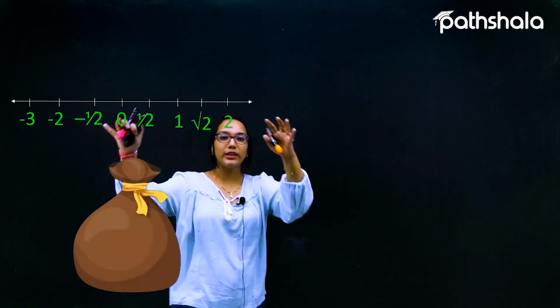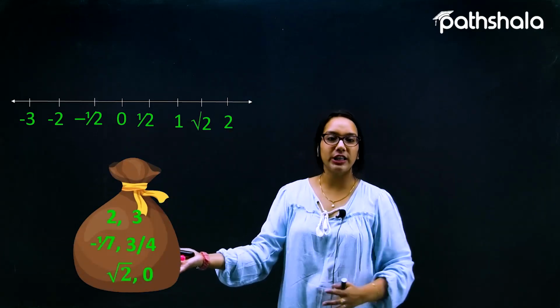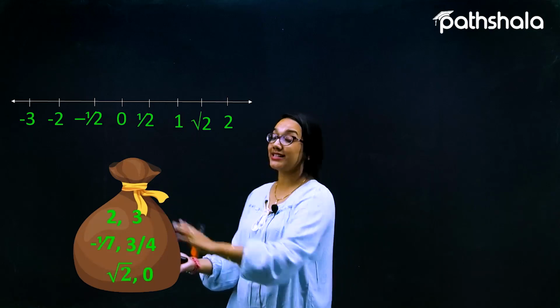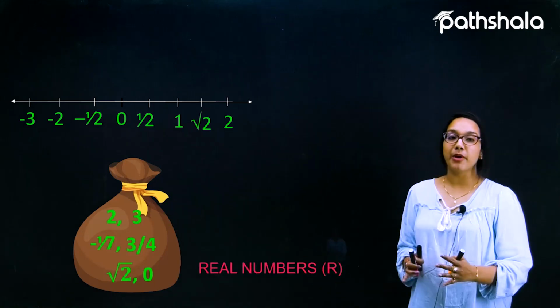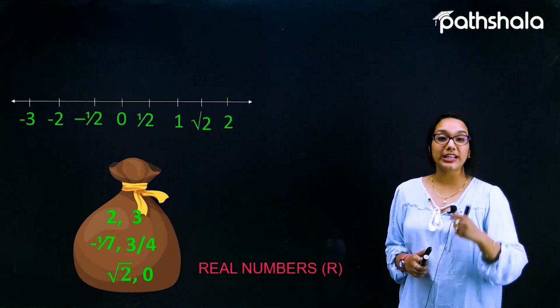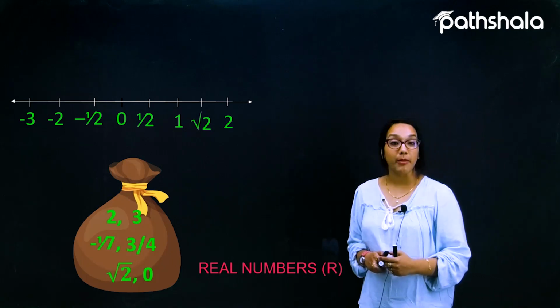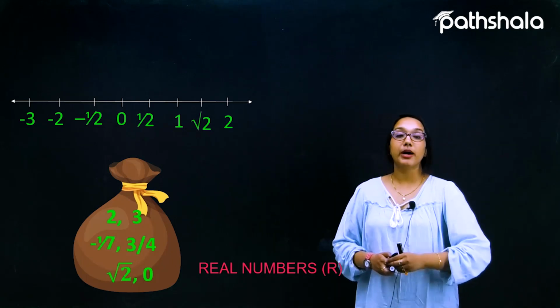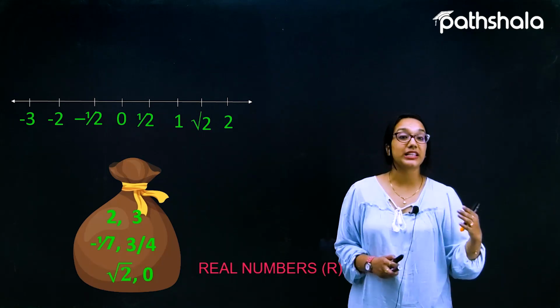When we collect all these numbers in this particular bag, the collection is called the real numbers, represented by capital R. So what is the definition of real numbers? What is the meaning of real numbers? A real number collection is nothing but a combination of the rationals as well as irrationals.